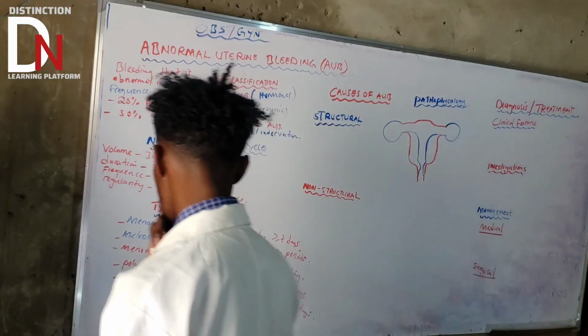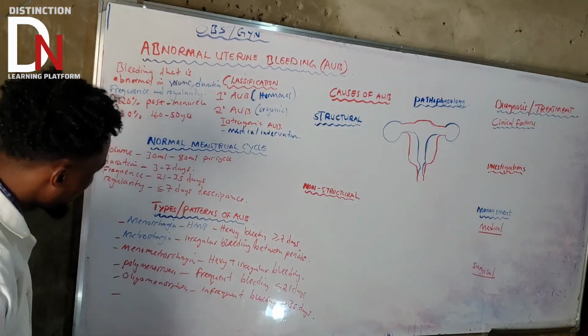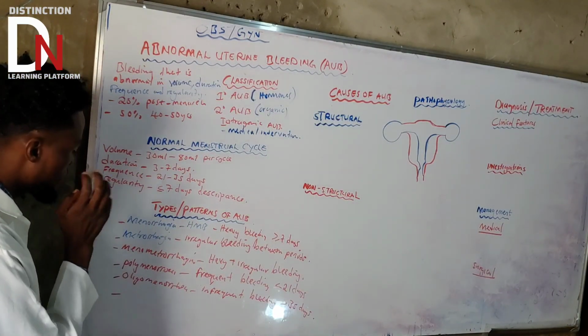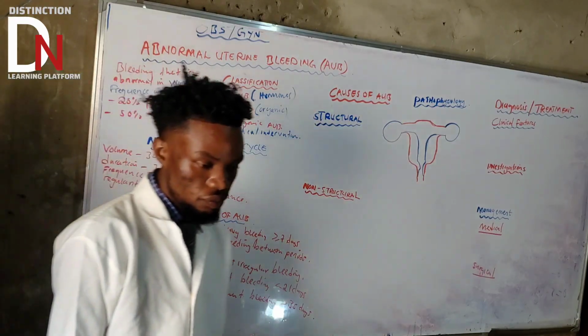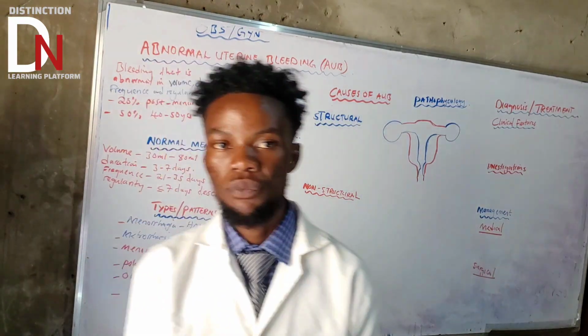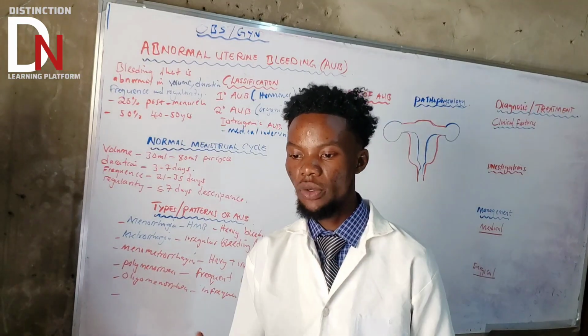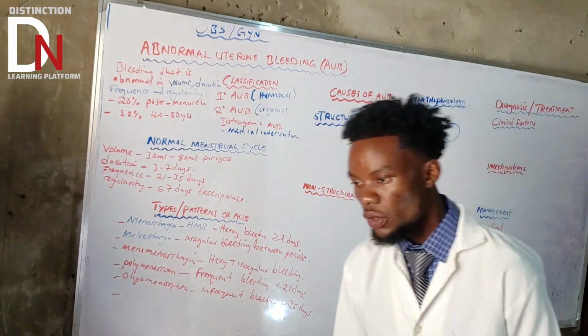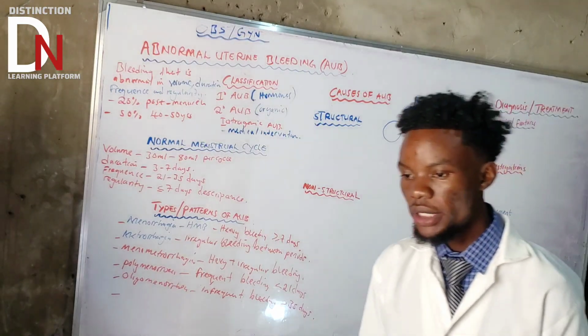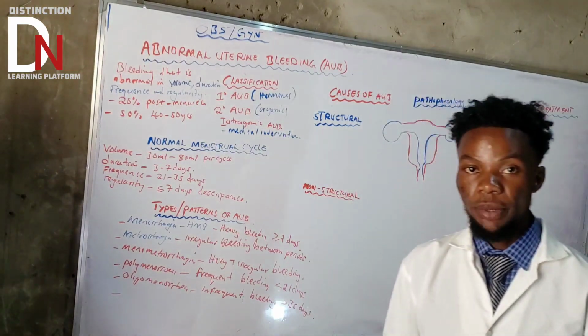So what else apart from oligomenorrhea? Apart from frequency, there's also another thing that's going to affect. What about someone who is after menopause, after 12 months, and they start experiencing bleeding?